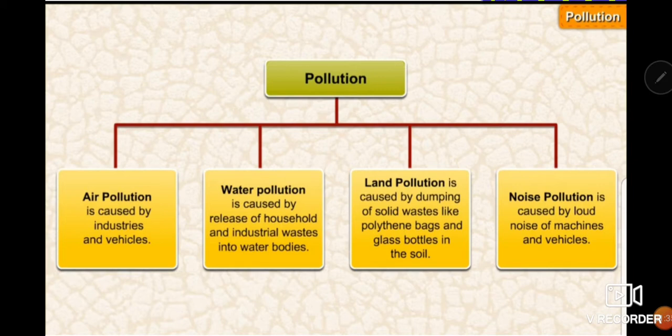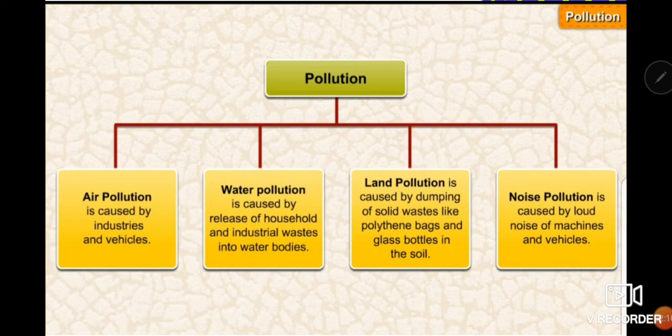Third type of pollution is land pollution. Land pollution is when we make land dirty. Now what are its causes? It is caused by dumping of solid waste like polythene bags, glass bottles in the soil, then use of chemicals in the soil, and the chemical waste which is generated from the factories, that is also sometimes dumped into land. It also makes land dirty, so that causes land pollution.